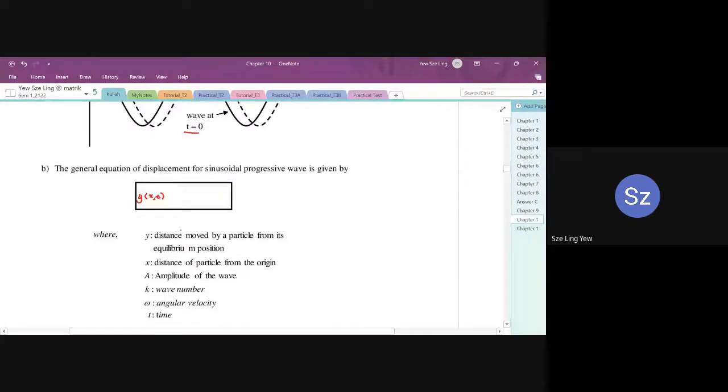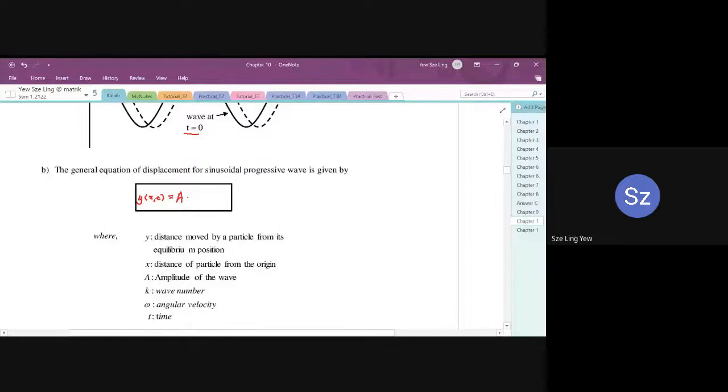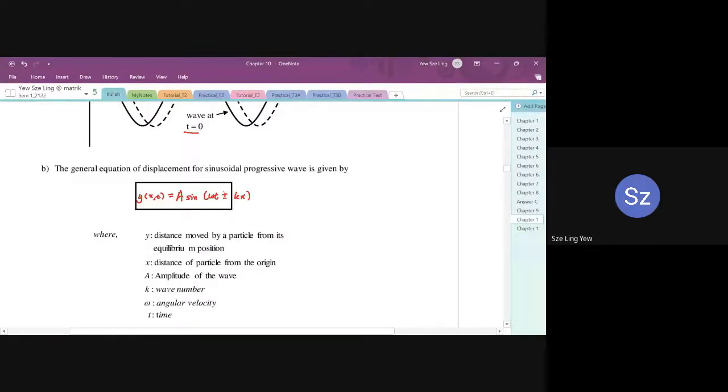This bracket means y changes with x and with time. It equals A sine bracket omega t plus minus kx. So basically y changes with two items: it changes with time and also with x, the distance traveled by the wave.